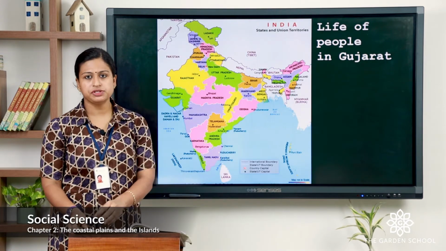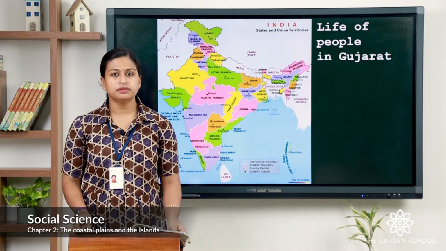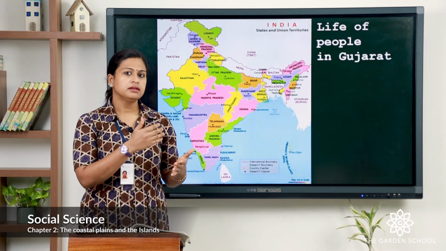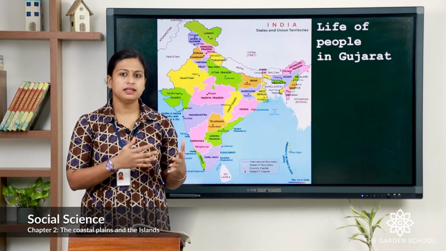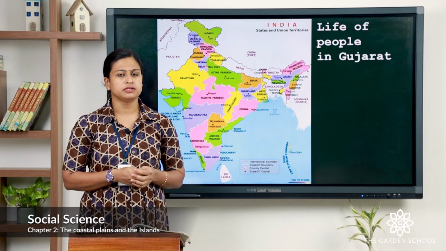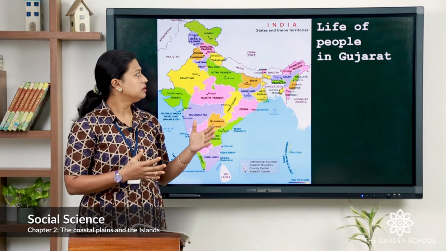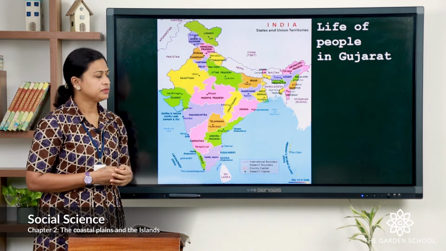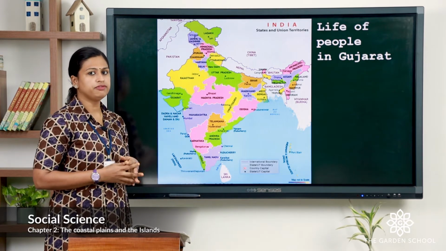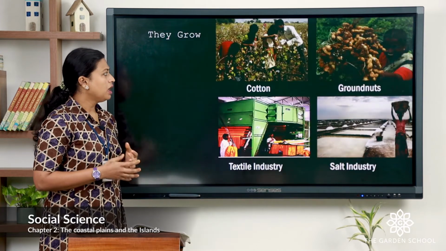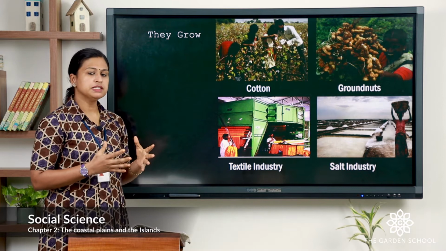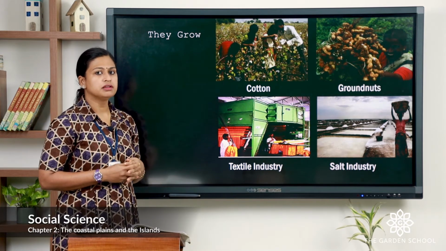Now here in page number 28, you have a table. The states are given and the crops they cultivate in that state, the famous industries and the important ports. First, we will look at the Gujarat state. Gujarat is situated here in the western part of India. People grow cotton, groundnuts and millets. They are famous for textile industries and salt industry.